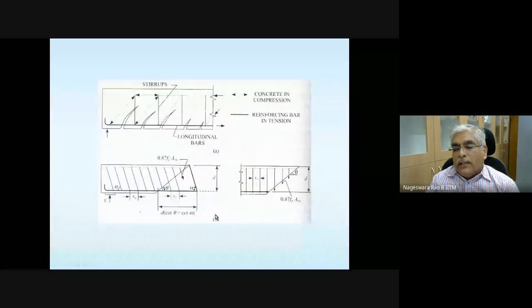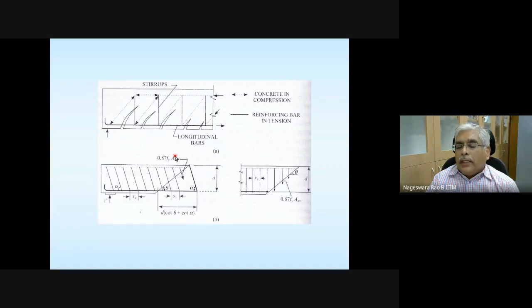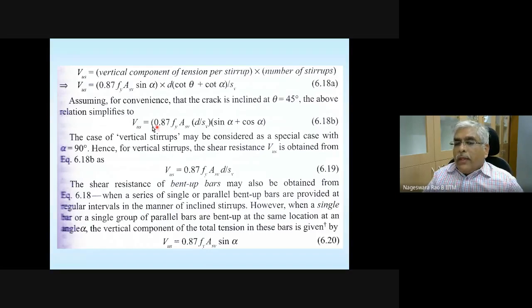Any questions here? So how many stirrups are there? That is going to be d (cot theta plus cot alpha) divided by Sv. The strength of each stirrup is 0.87 Fy Asv. So the total strength of all these stirrups is going to be this number of stirrups, this divided by this, multiplied by this. That is going to be your total strength.